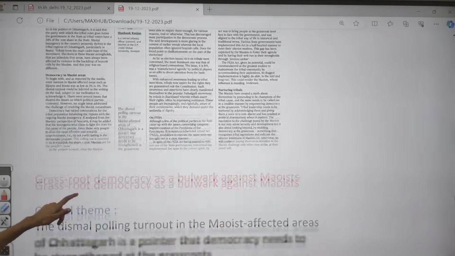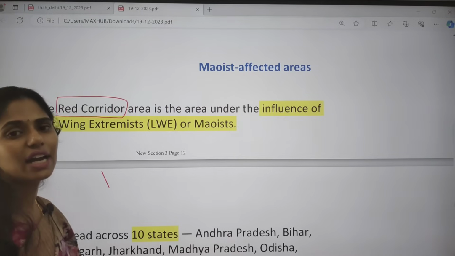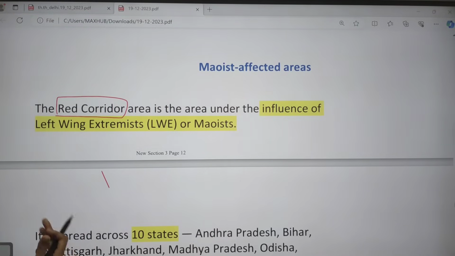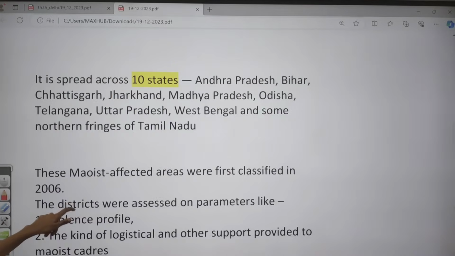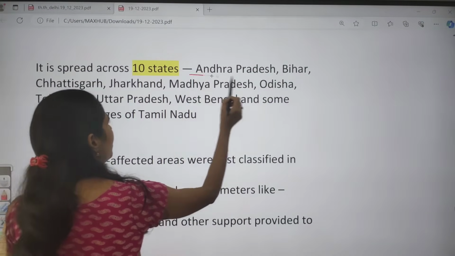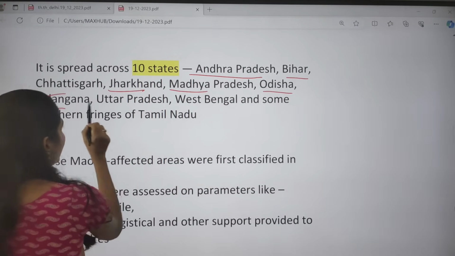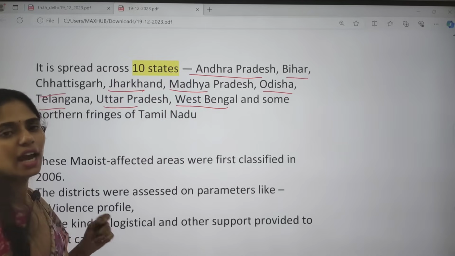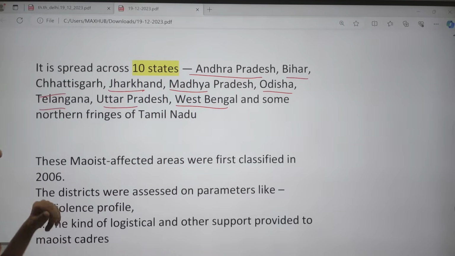It is about left-wing extremism, that is, Maoist affected areas. Here you have to know the word red corridor. The red corridor is the area which is under the influence of Maoism or left-wing extremism. It has spread across 10 states, for example, Andhra Pradesh, Bihar, Chhattisgarh, Jharkhand, Madhya Pradesh, Odisha, Telangana, Uttar Pradesh, West Bengal, and even some parts of Tamil Nadu come under these left-wing extremism areas.